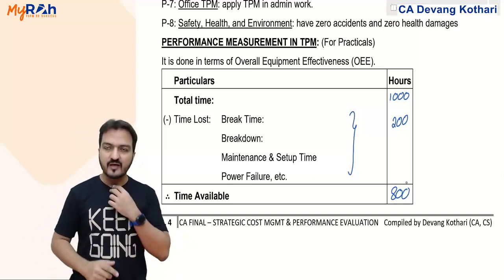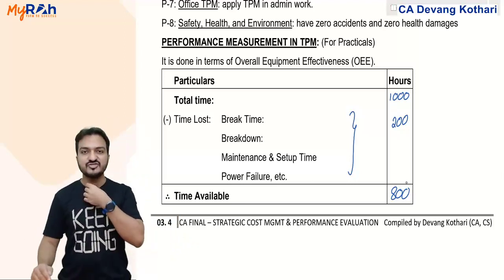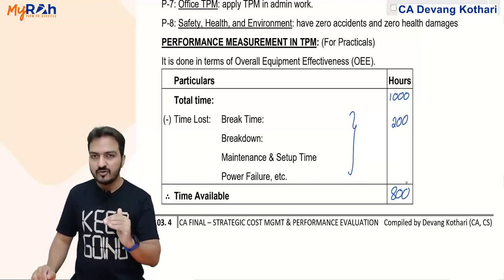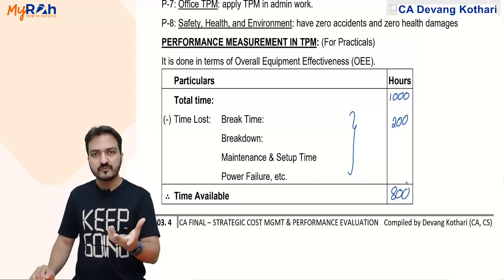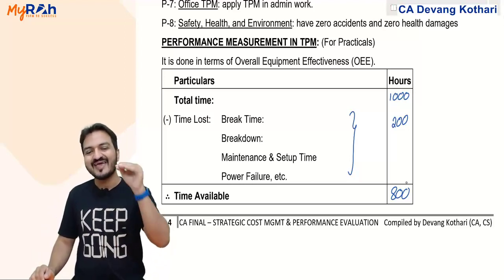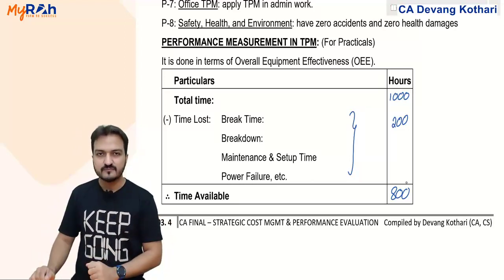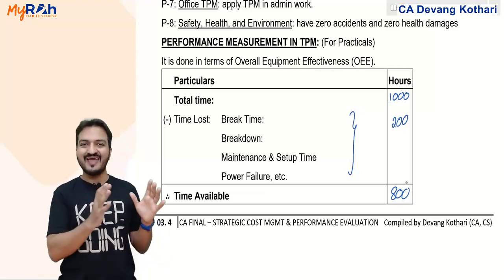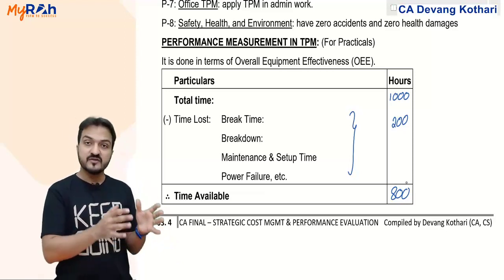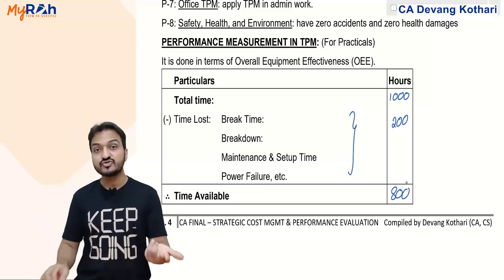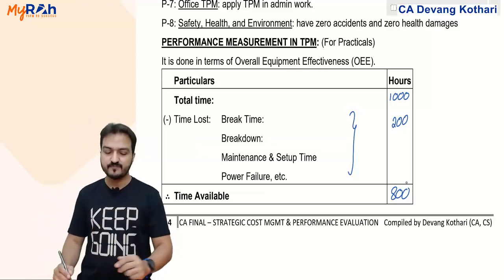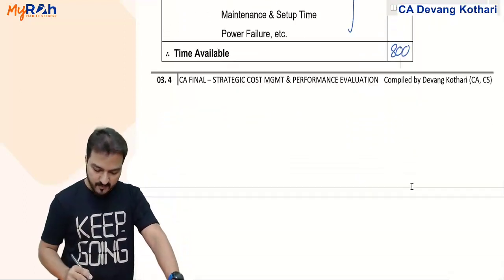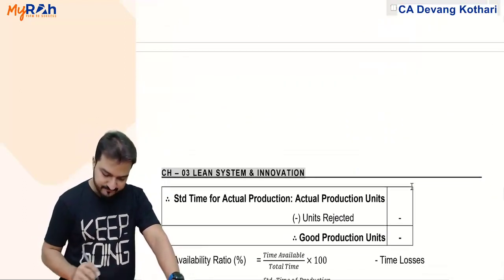But during that 800 hours the machine did not work very efficiently. So the machine did not do the production that was supposed to be done in 800 hours. Say in 800 hours it should have produced 80 units, but the machine has actually produced only 70 units.